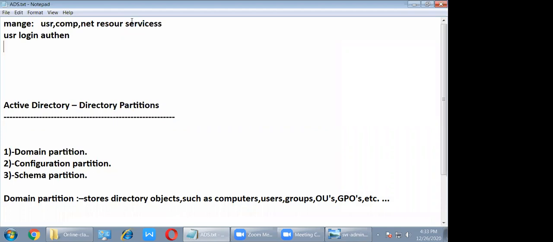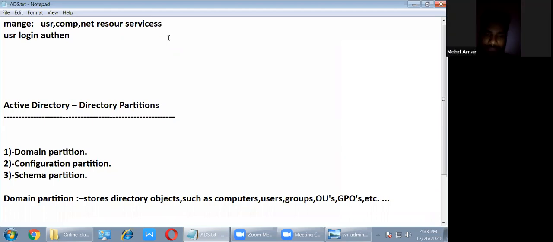Active Directory does not do anything itself, but Active Directory does everything. That is the reason Active Directory has the services. Multiple things are divided, so its own work is divided among different services. Hello FTP, you can do this one. Hello DHCP, you can do this one. Hello DNS, you have to do this one. Hello WDS service, you have to do this one. But who is going to control? Active Directory is going to control. Got the point?